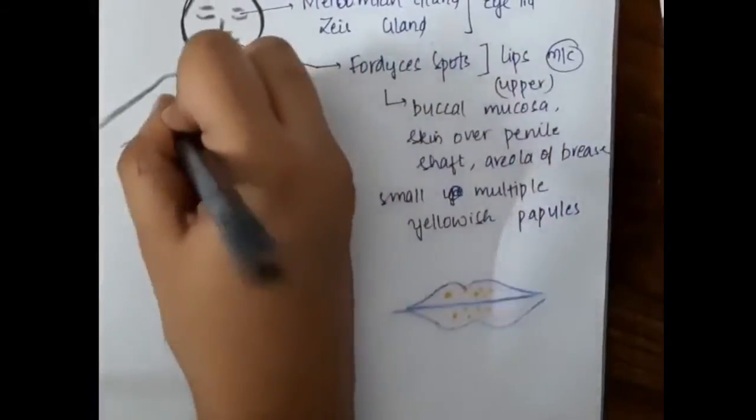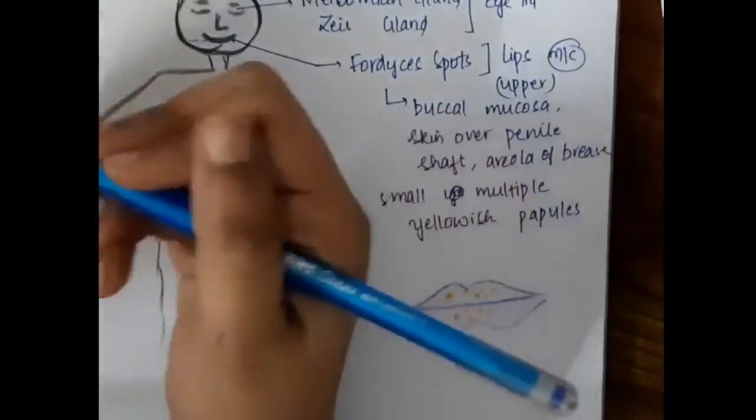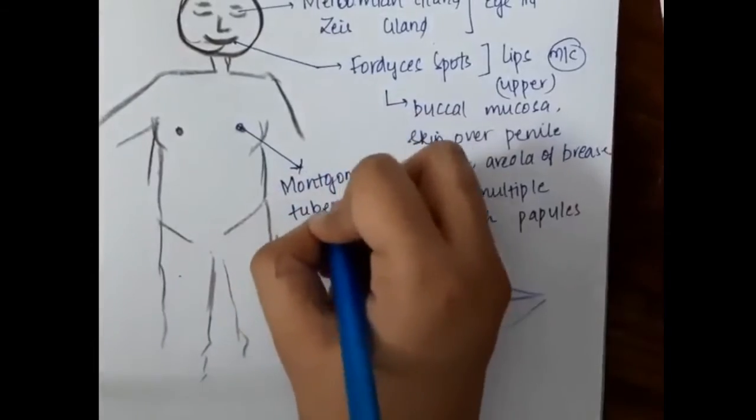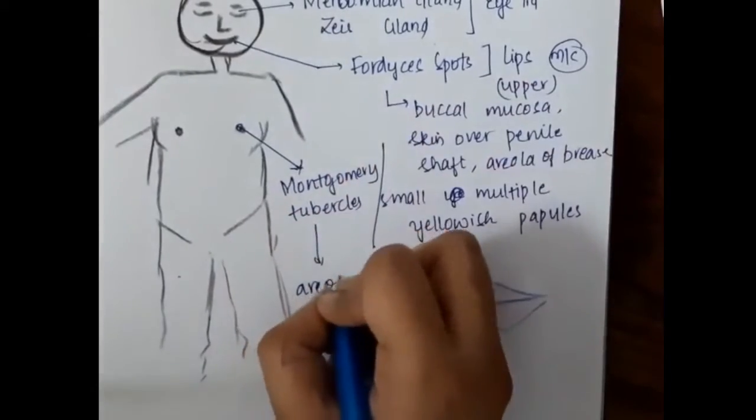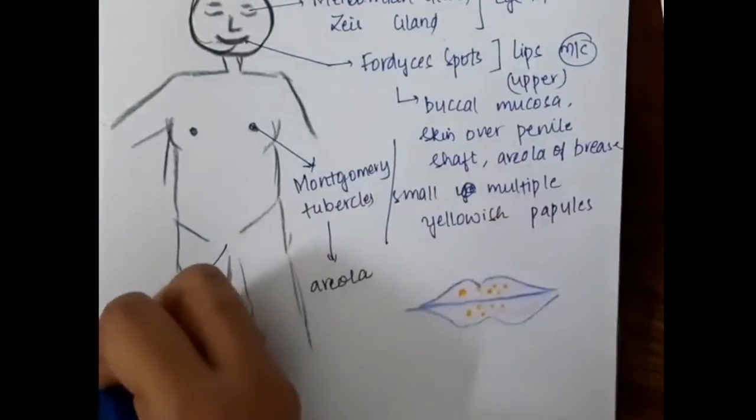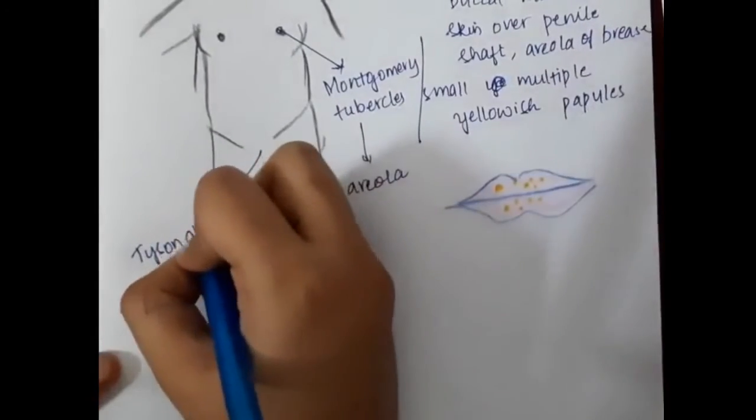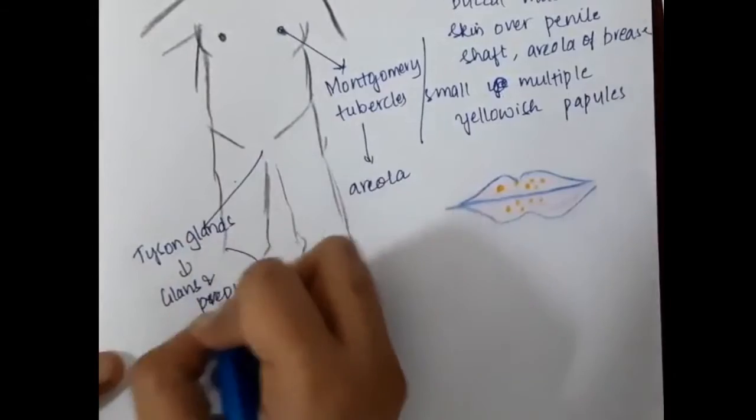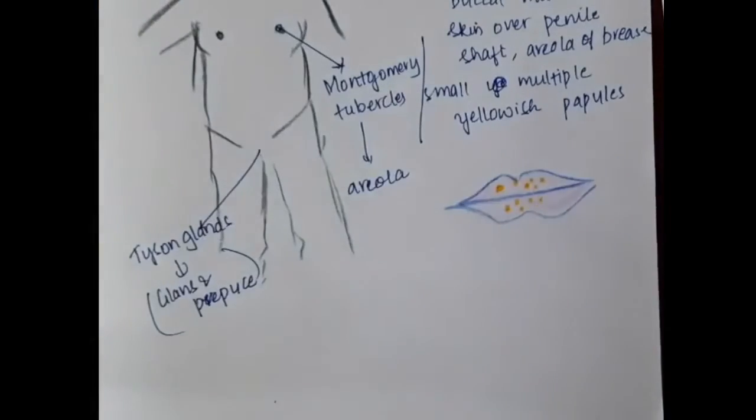These Montgomery tubercles are present in the areola. In the areola of the breast, we have Montgomery tubercles. Then one more modified sebaceous gland is Tyson's glands, which are present in the glans and prepuce. In the glans and prepuce, we have Tyson's glands.